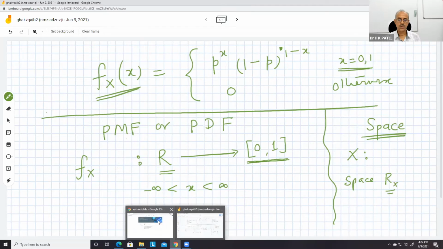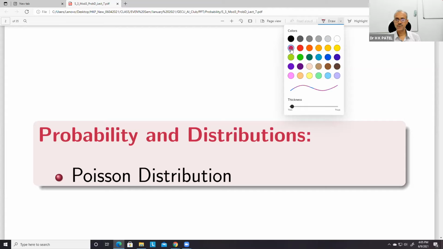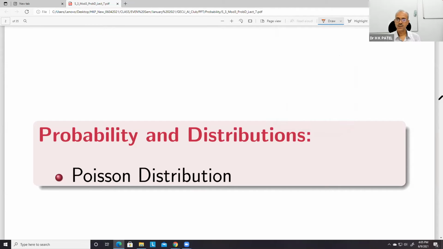Okay. Yeah, thanks. So now let us start Poisson distribution, and we will see that it is a limiting case of binomial distribution.